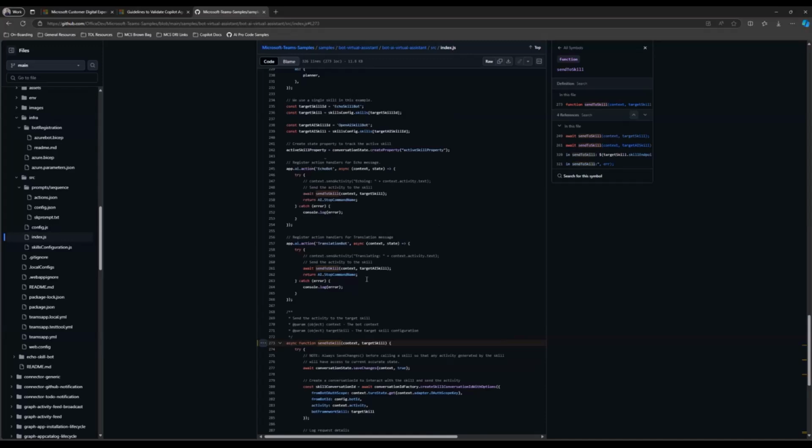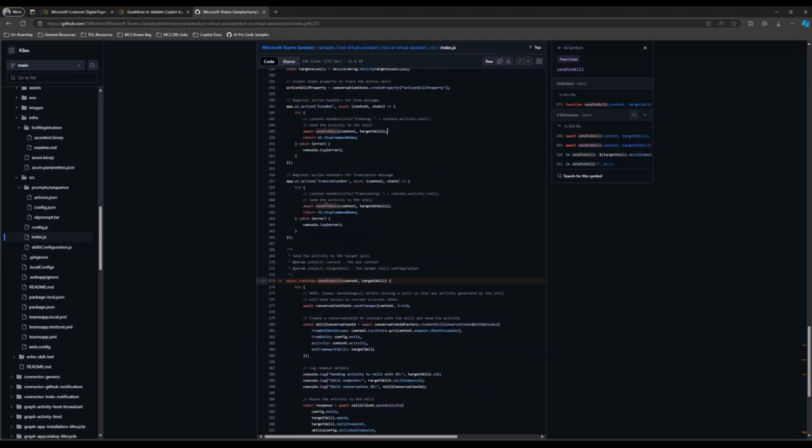So just above this function, we've registered the action handlers for echo message. You can see that we call send to skill and then send the context and the target skill. When we set up the handler for the translation bot, in that case we send the context along with the target AI skill.